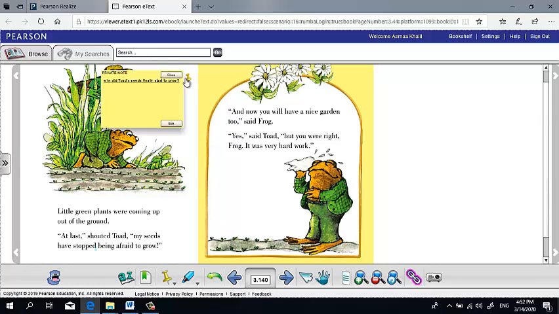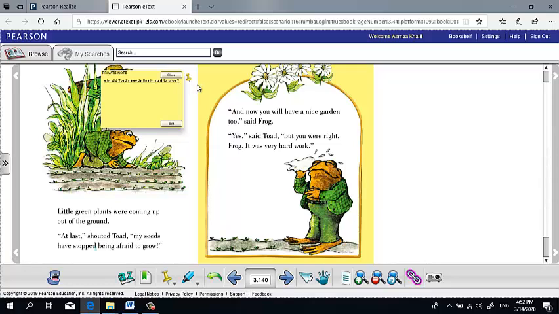Here we have a question. Why did Toad's seeds finally start to grow? Because they take time. He left them alone for a few days. Let the sun shine on them. Let the rain fall on them. After that, time, sun, water, space, the seeds will start to grow.